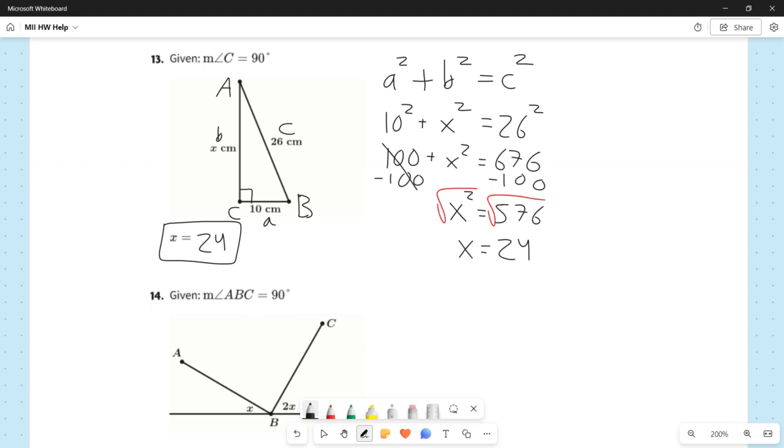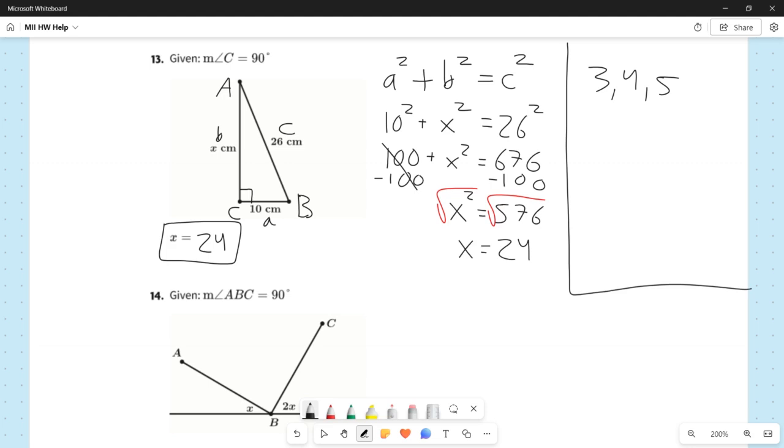The most common, most well-known Pythagorean triple is 3, 4, 5. Like I said, this is a little extra. The reason this is a Pythagorean triple is that it is a solution to the Pythagorean theorem. If you take 3 squared and add 4 squared, you will get 5 squared. 3 squared is 9, 4 squared is 16, 9 plus 16 is 25, and 5 squared is also 25.